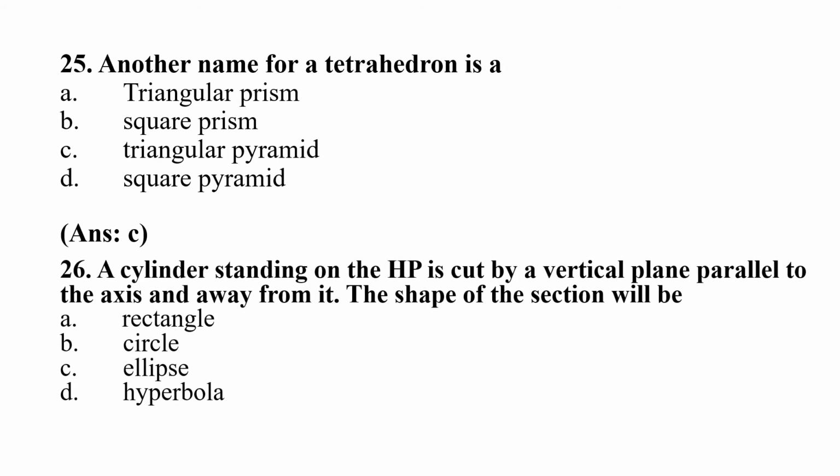Question 26. A cylinder standing on the HP is cut by a vertical plane parallel to the axis and away from it. The shape of the section will be option A, rectangle, B, circle, C, ellipse, D, hyperbola. Right answer will be option A, rectangle.